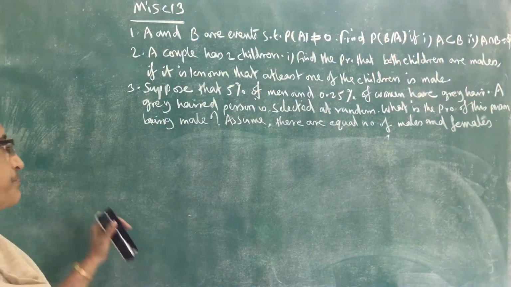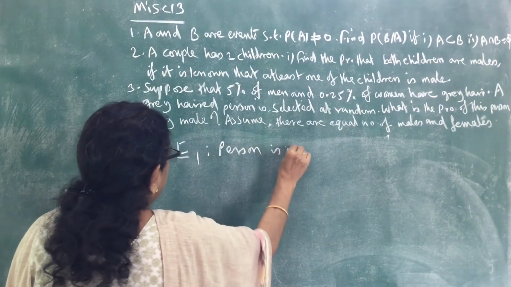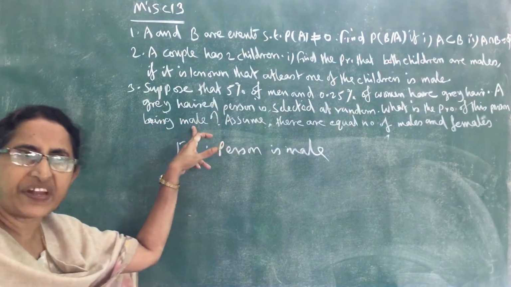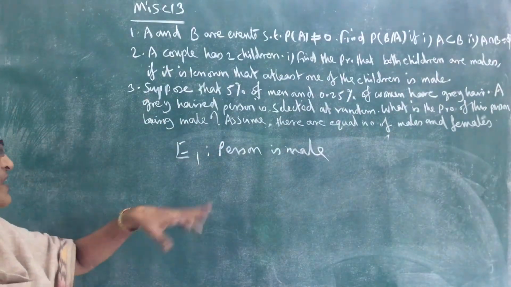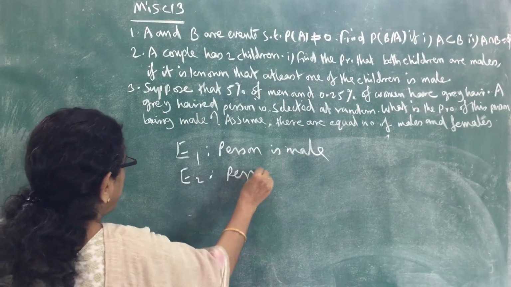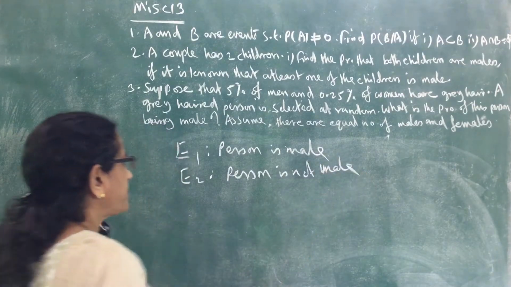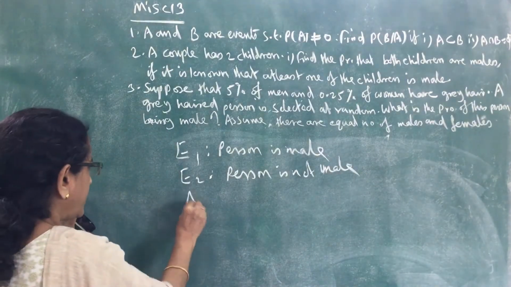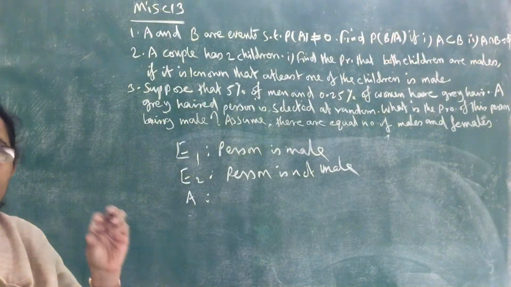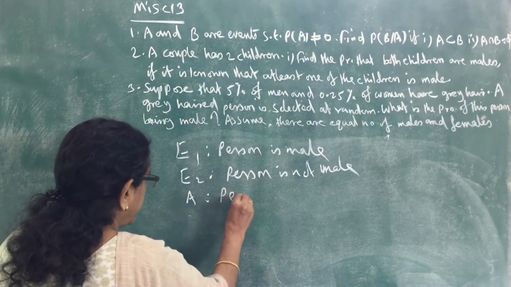So what is E1? We can take E1: person is male. So we take one of the Ei's, E1. E1 is person is male and E2 is person is not male, or female. Now E1 and E2, what is the given event? One grey haired person is selected at random. That means one person is selected, and that person is grey haired. So A: person is grey haired.